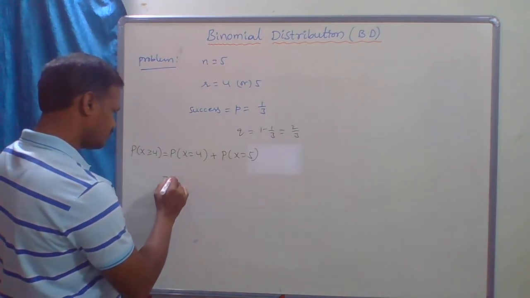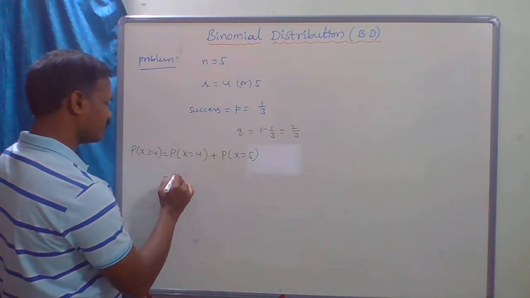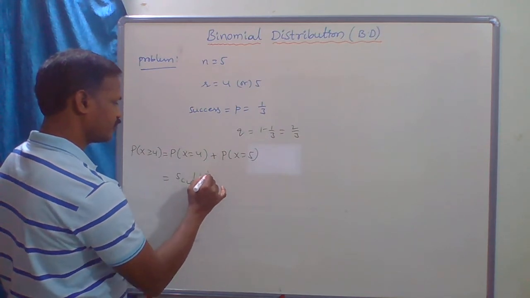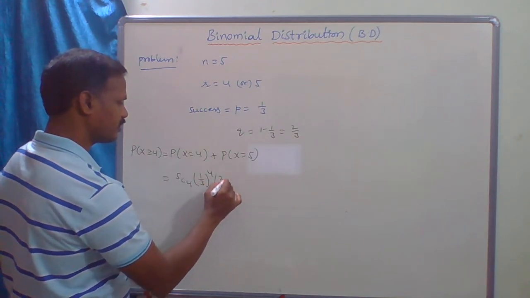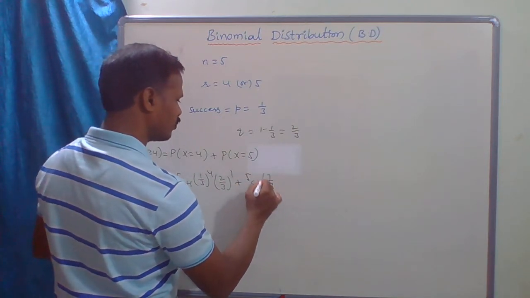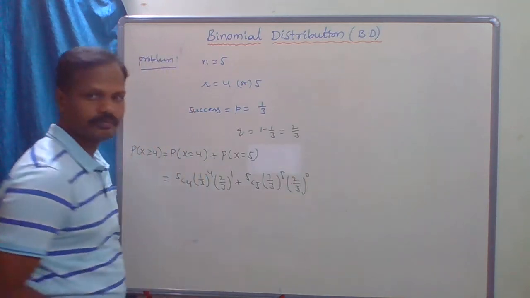Now n value is 5, so 5c4, success is 1 by 3 power 4, failure is 2 by 3 power 1, plus 5c5 into 1 by 3 whole power 5, 2 by 3 whole power 0.